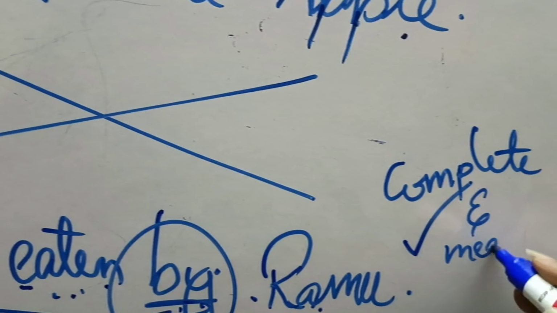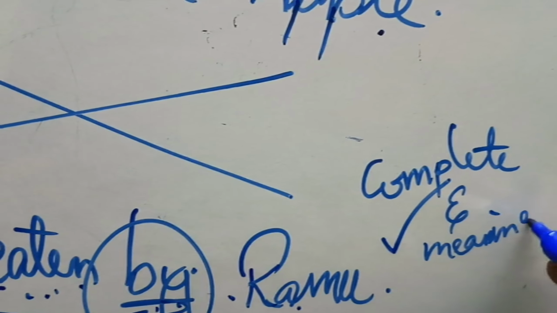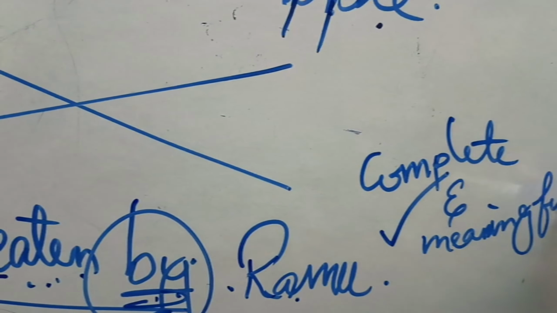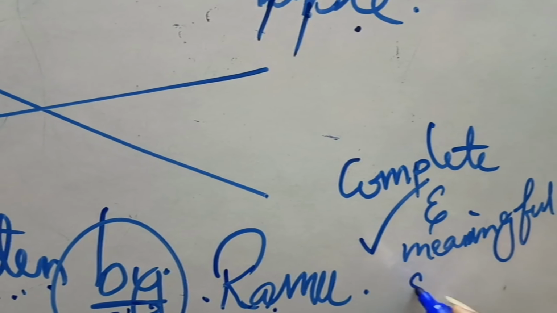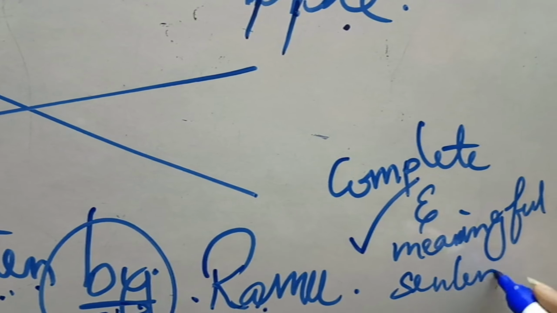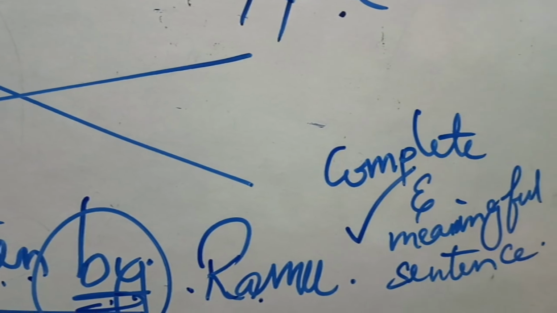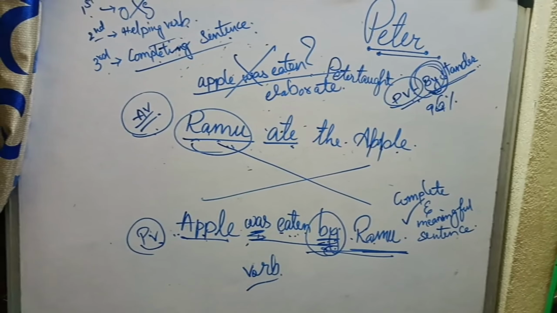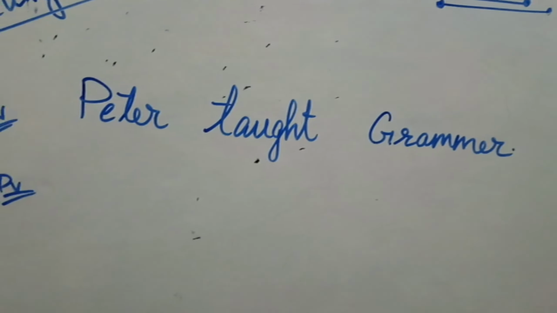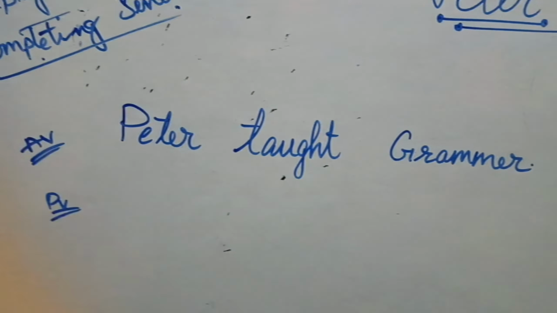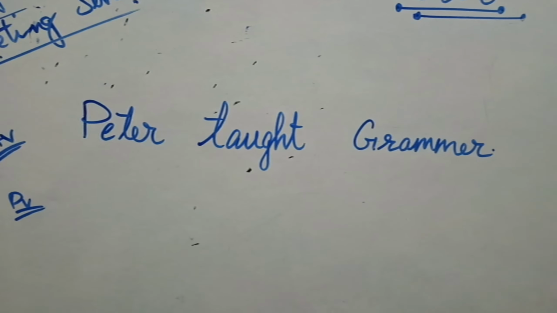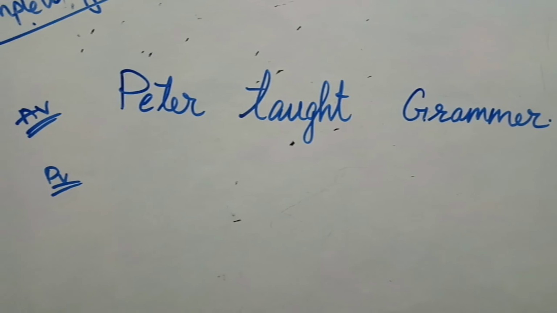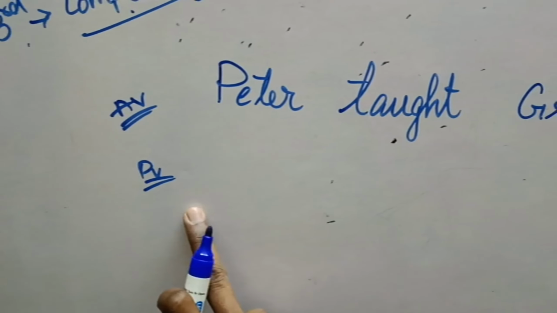Otherwise, in the previous case, what is there? "Apple was eaten," but by whom? That is a question mark and it is incomplete. Whereas here, "apple was eaten by Ramu." Then this is said to be a complete and meaningful sentence. This is about the three tricks. Now we shall discuss with the help of some examples.